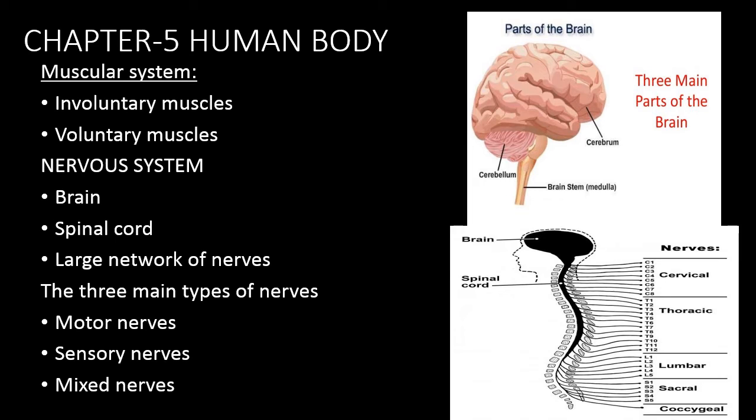So next we discuss nerves. Nerves belong to the nervous system. It is a complex structure. It transmits signals around the body to coordinate actions. The three main types of nerves are motor nerves, sensory nerves and mixed nerves. Motor nerves carry messages from the brain to muscles. Sensory nerves carry messages from sense organs to the brain. Mixed nerves work like a two-way system. They carry messages to and from the brain.